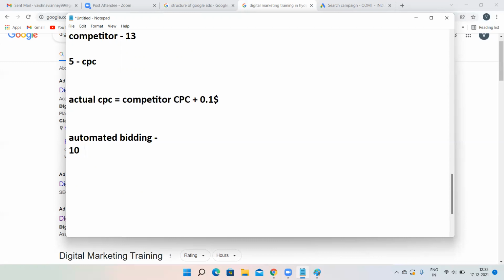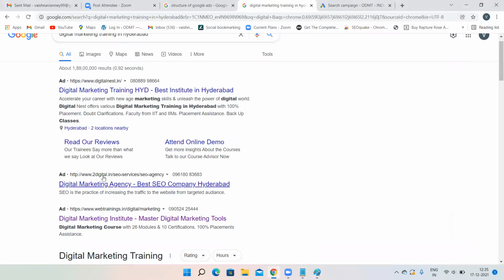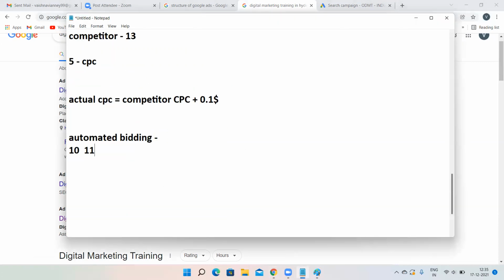Wait 1 second. Suppose assume that your competitor is paying 10 rupees per click. That means TwoDigital.in is paying 10 rupees per click. Google will tell you to pay 11 rupees. Now assume that your competitor is paying 20 rupees. Google will tell you to pay 21 rupees.